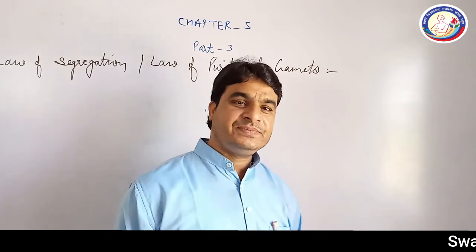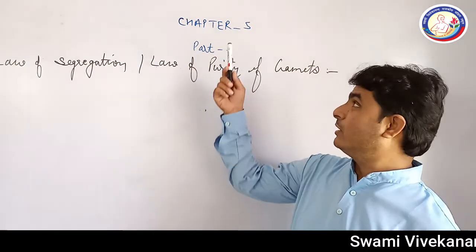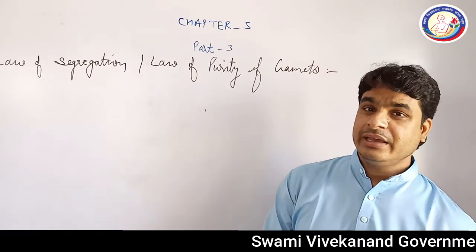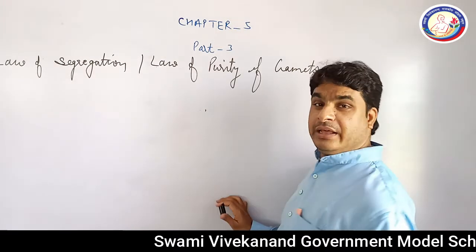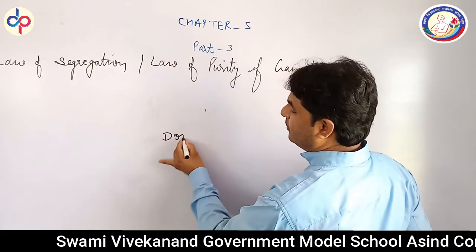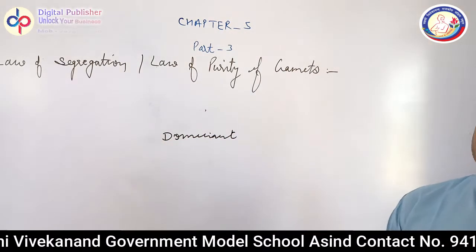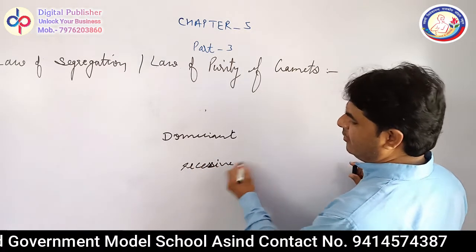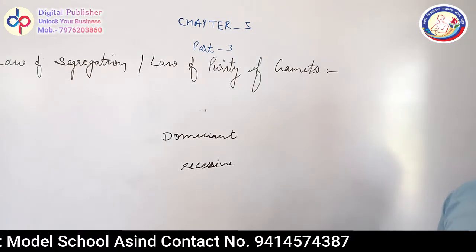Good morning, everyone. In the previous classes, we have started chapter number 5, and as I have already discussed, in Mendelian genetics there are two types of alleles found. The first one is the dominant allele that expresses its character, and the other one is the recessive allele that does not express its character.